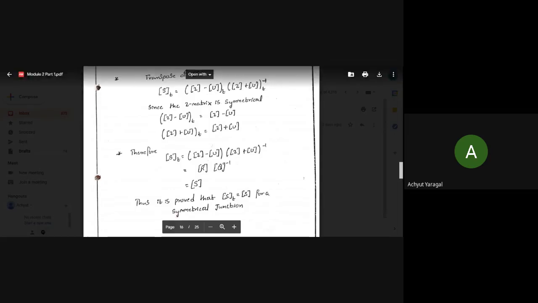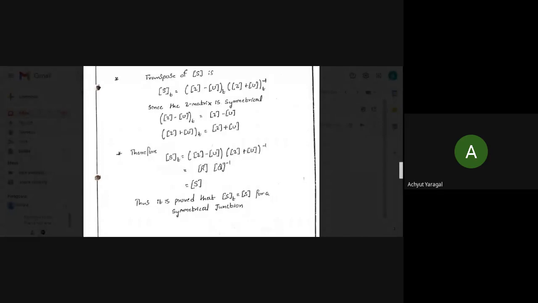There is a change in the order here. Usually Z plus U used to be in the first place, now it is in the second place just because of the transpose we are taking. Since the Z matrix is symmetric, Z minus U transpose is equal to Z minus U, and Z plus U transpose is Z plus U. Therefore, S transpose is equal to Z minus U into Z plus U inverse, so R into Q inverse, that is nothing but S. Thus, we can prove that S transpose is equal to S for a symmetric junction. This is how we can prove the third property.